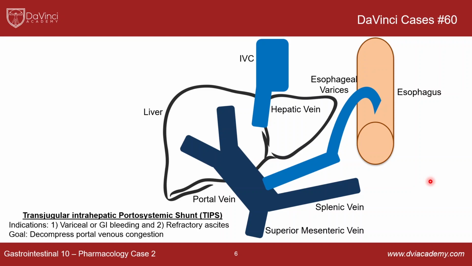So no matter how many times you do a paracentesis, or you give diuretics or any other type of therapy to get rid of volume overload, the patient still develops ascites. The goal is essentially to decompress the portal venous system. So if we review here, you have the portal vein here, which is formed by the superior mesenteric vein and